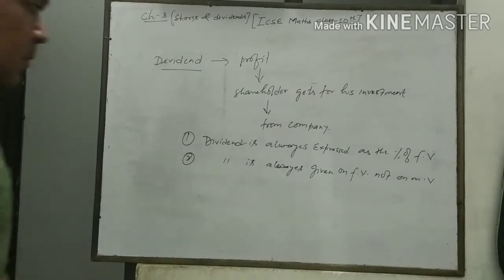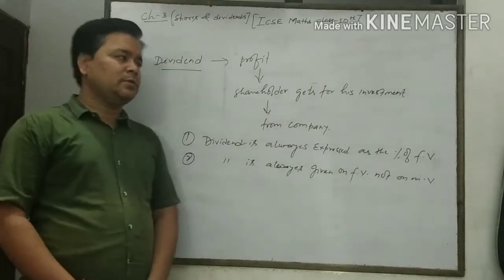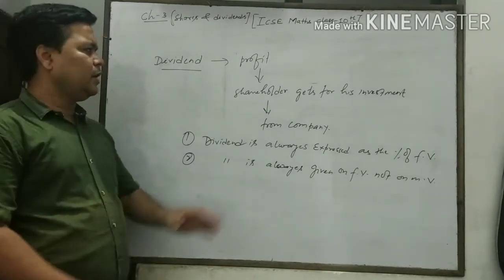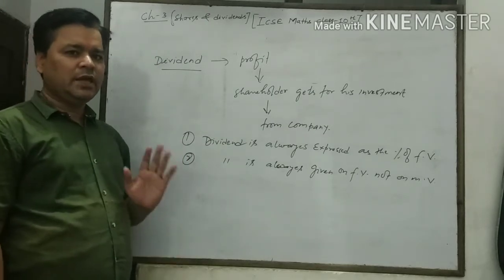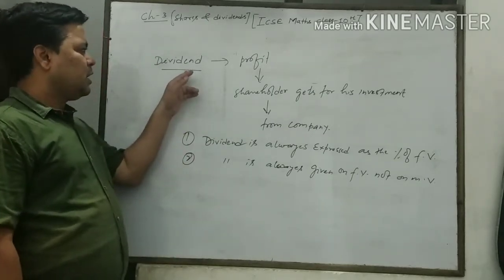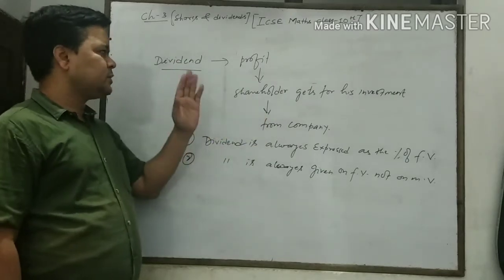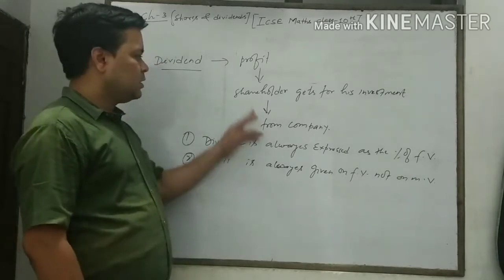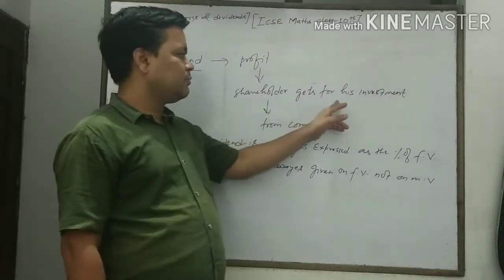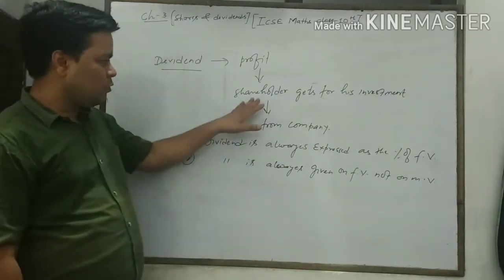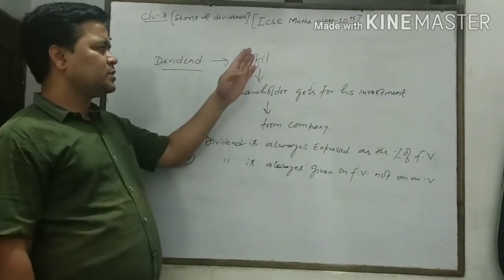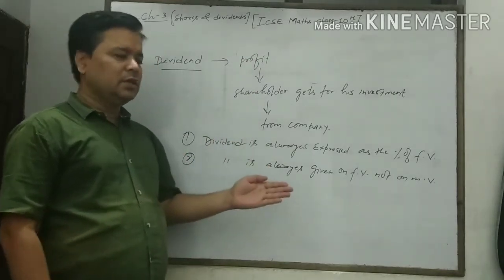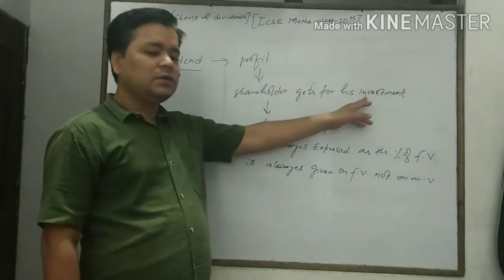Now we will discuss the dividend. What is dividend? Dividend is simply a profit, income, annual income which an investor, the shareholder, gets for his investment. When a shareholder buys a share from the company, whatever money he gives to the company is his investment.